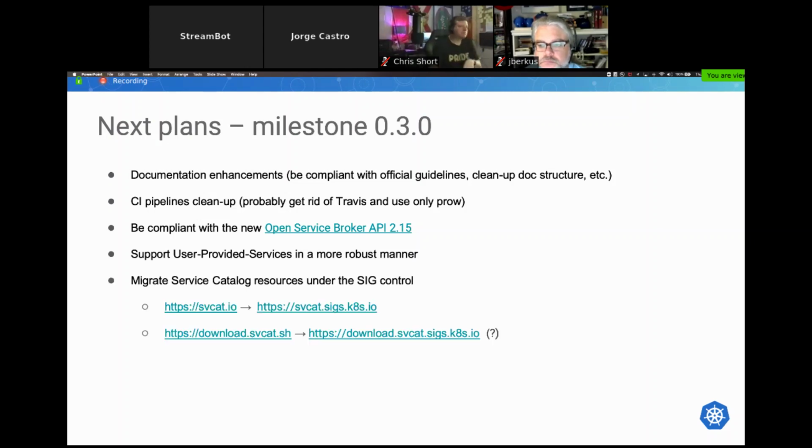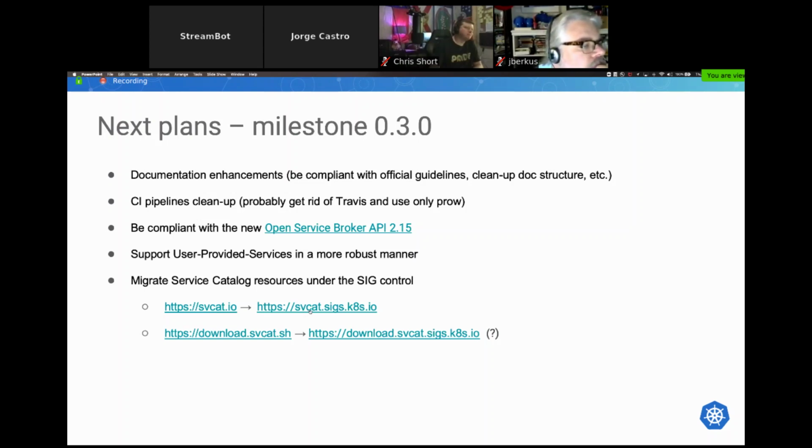And the last thing, almost the last thing, but also important for us, is to migrate service catalog resources under SIG control. What does that mean? Basically, we have our page under svcat.io, and we do not directly own that DNS.